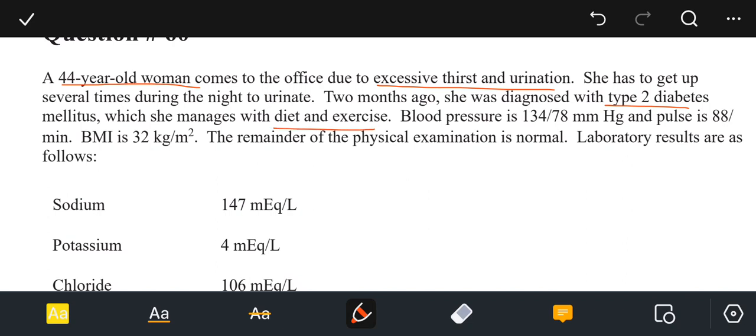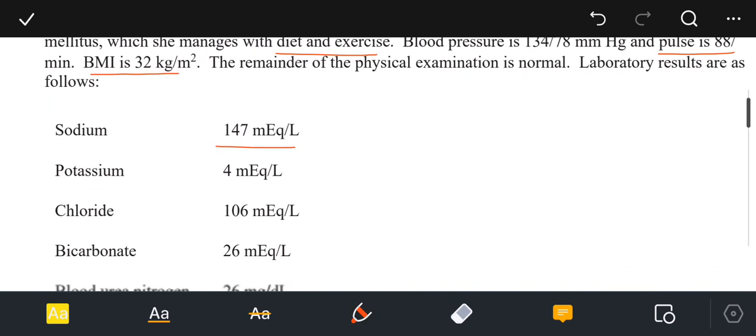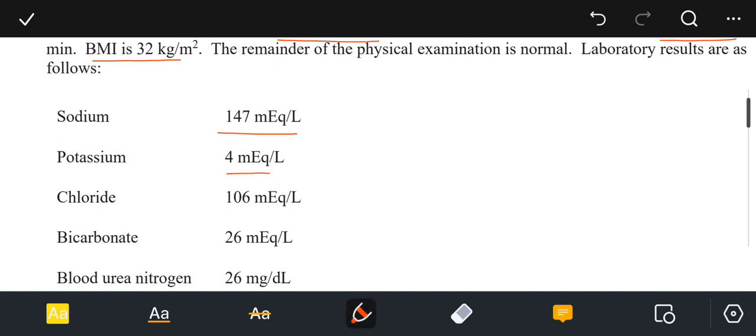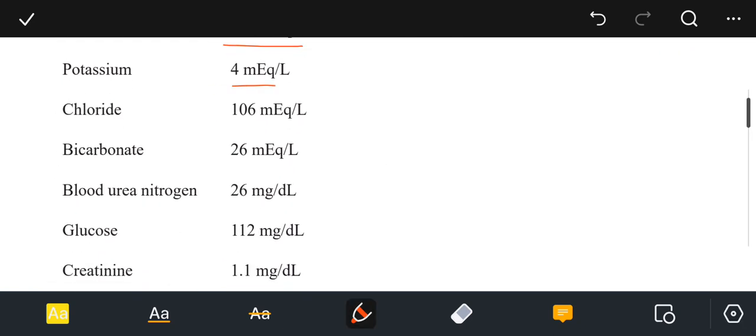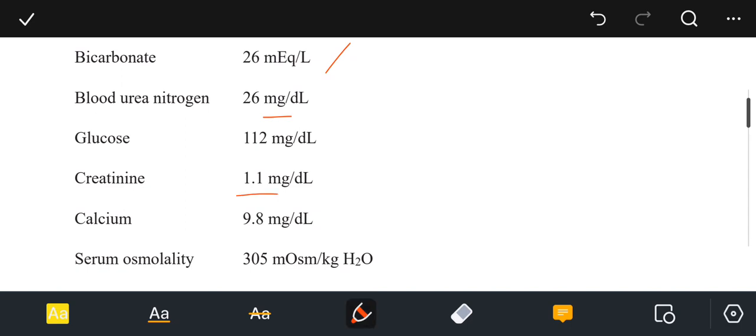The blood pressure is 134/78 millimeters of mercury. Pulse is 88 per minute and BMI is 32 kg per meter squared. The remainder of the physical examination is normal. Laboratory results are as follows. Sodium is high, 147 milliequivalents per liter. The potassium is 4 milliequivalents per liter. Then we have chloride, that is 106 milliequivalents per liter. Bicarbonate is 26. Then BUN is 26, glucose is 112, creatinine level is a bit high and calcium level is 9.28.